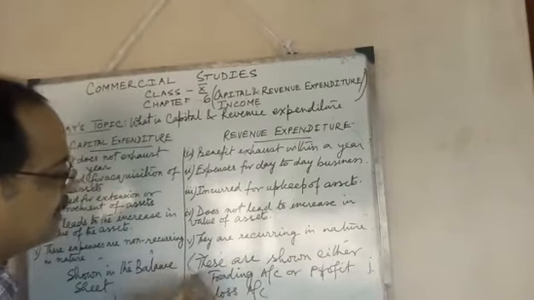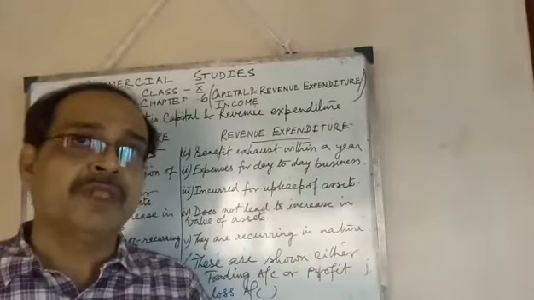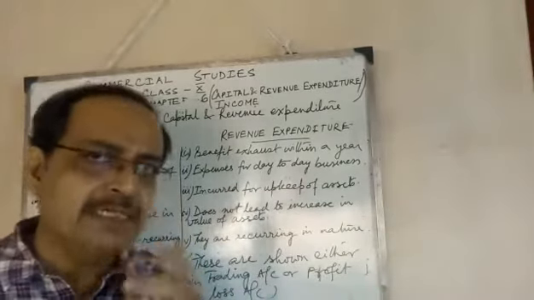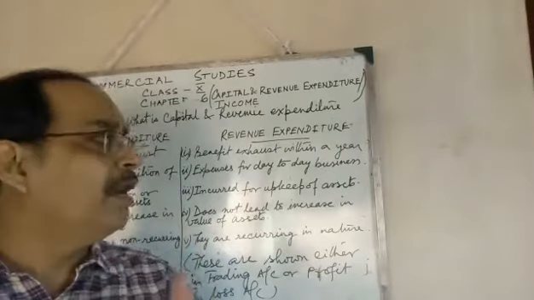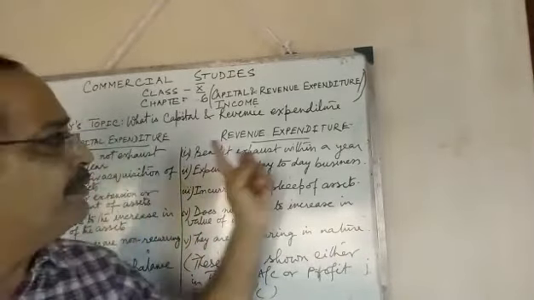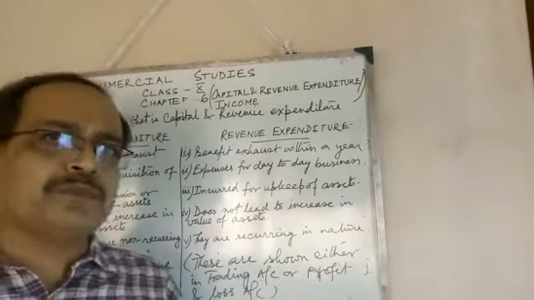We will discuss this part of final accounts in our next discussion after a few days. But before that, you must be very careful about the distinction between capital and revenue, expenses and income.